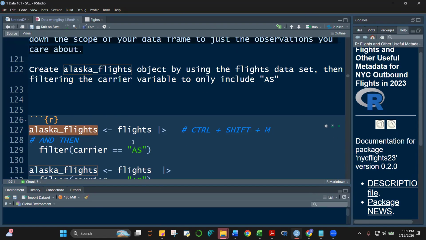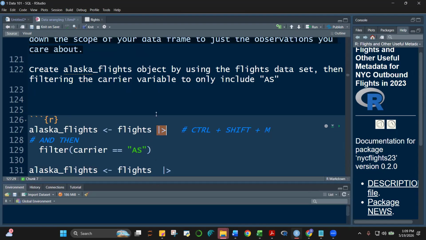Okay, flights, and then ito yung sinasabi natin class, no? And then, okay, Control Shift M. Yung shortcut na yan, Control Shift M, class. Bakit Control Shift M? Kasi yung M class, yung magrittr yan. That's the package where this initially came from, which was adapted na rin ni R and RStudio. Okay? So, and then class, you start with flights, take the flights data set, okay, and we have that